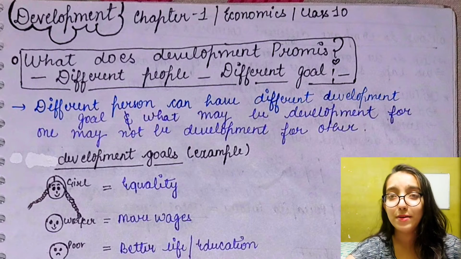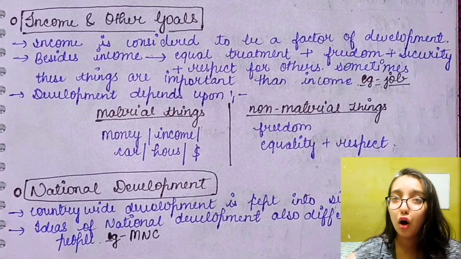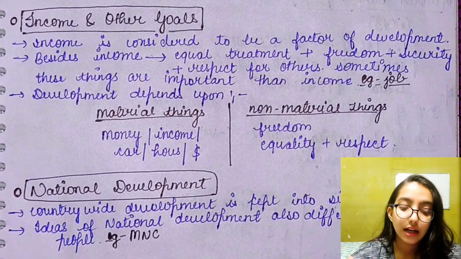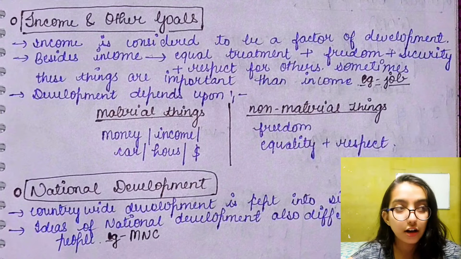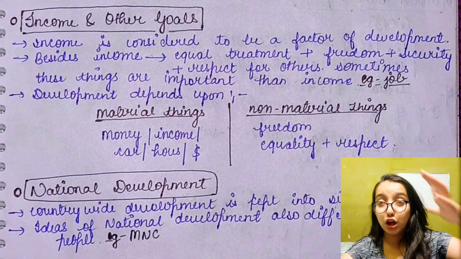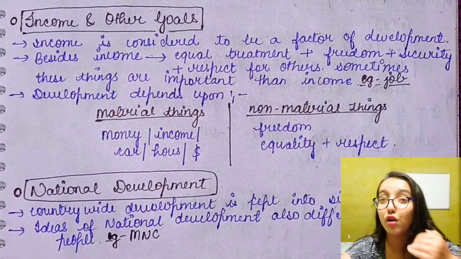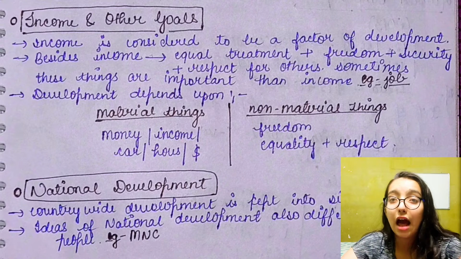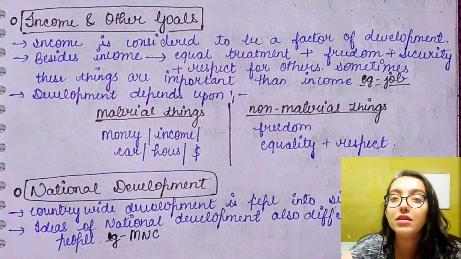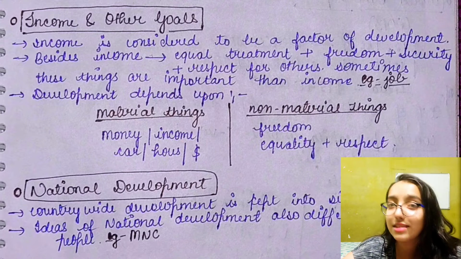Now basically in our country, or in most countries, income is considered to be a factor of development. Even we, if we have to confirm whether this person is successful or not, calculate his salary. We set his salary as the criteria for his development or for his success.